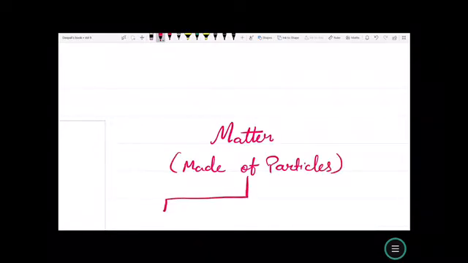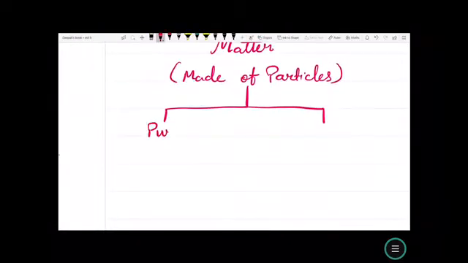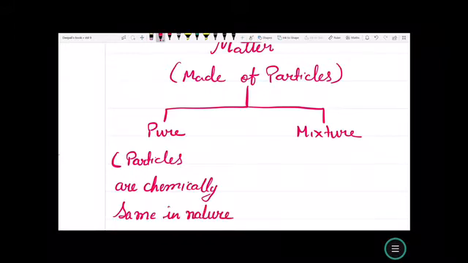Now, this matter can be divided into 2 groups, that is, pure and mixture. If all the constituent particles are chemically same in nature, it is called pure.